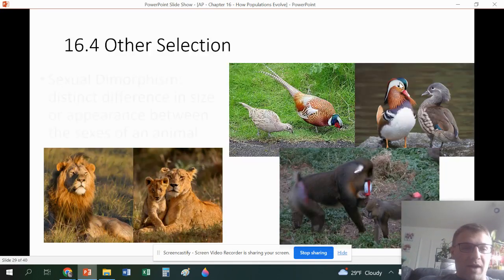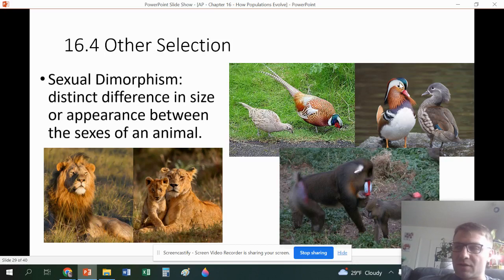And by the way, it also goes in the opposite direction, where it's male choice as well. For example, the male seahorse will carry the offspring. I don't want to say they become pregnant, but they will carry the offspring. So there is also selection the other way, but it's almost like a dynamic between males and females.